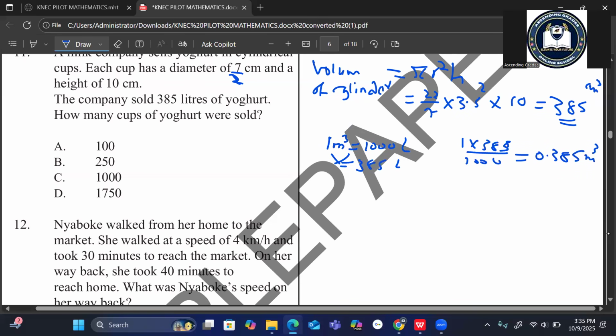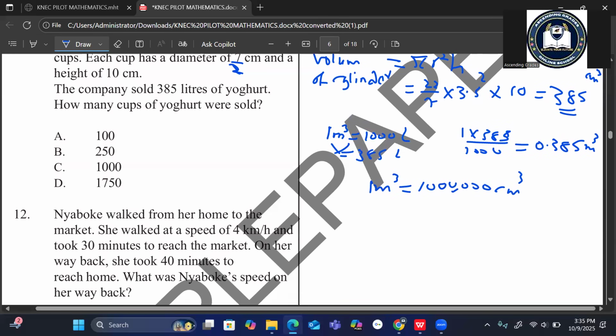And then we also go ahead. We have not yet made the units the same. These are meter cubic. These are centimeter cubic. Let's convert meter cubic back to centimeter cubic. So we say 1 meter cubic is equivalent to 1 million centimeter cubic. What about 0.385 meter cubic?